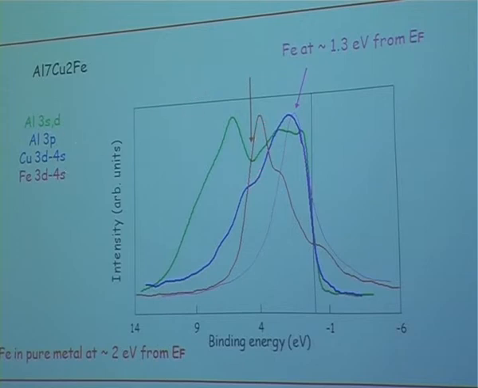Here, I don't know why it is blue, because it is red. In fact, it's copper 3d4s, and the purple one corresponds to iron states. Again, I put 3d4s because this is what you see really, but because of transition probabilities, essentially it is 3d and 3d.